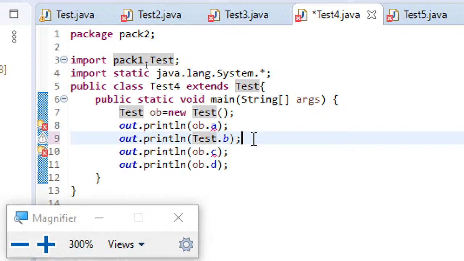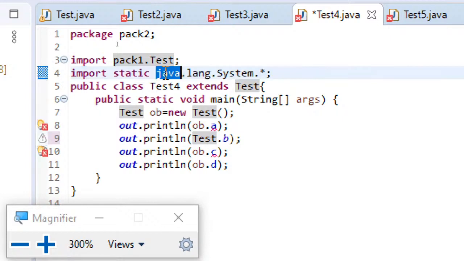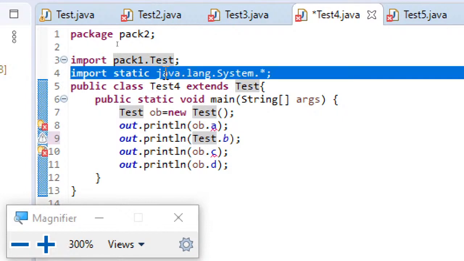One more point which I just explained is static import. The advantage with static import is you can ignore the usage of the class name if you include it as a static import, and this is possible only for importing static members.